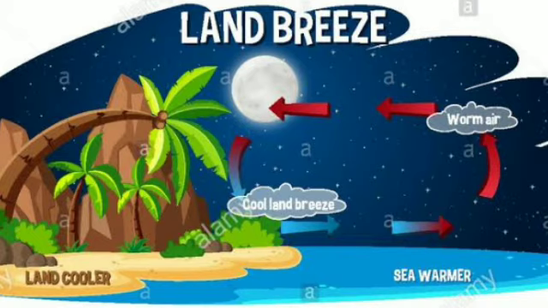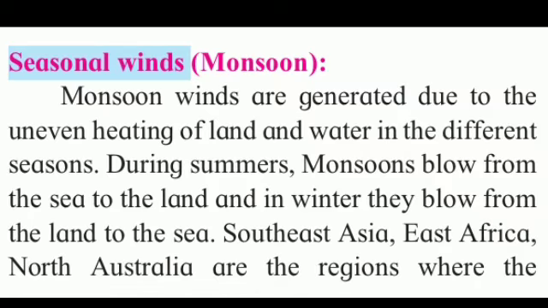Okay, now let's see the third type of wind, that is seasonal wind or monsoon winds. Monsoon winds are generated due to the uneven heating of land and water in the different seasons. During summer, monsoon winds blow from the sea to the land, and in winter they blow from the land to the sea.